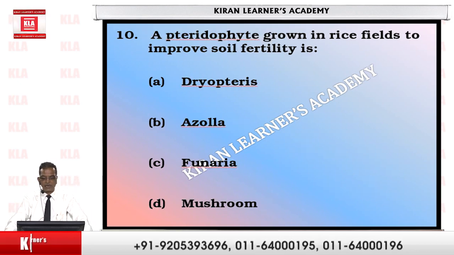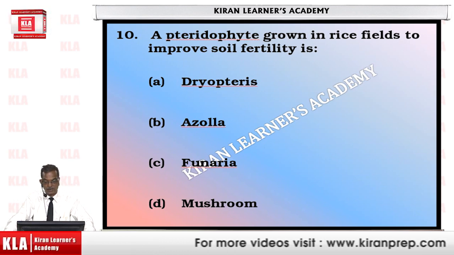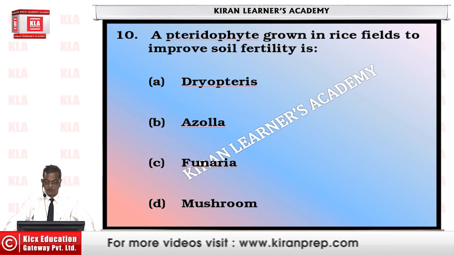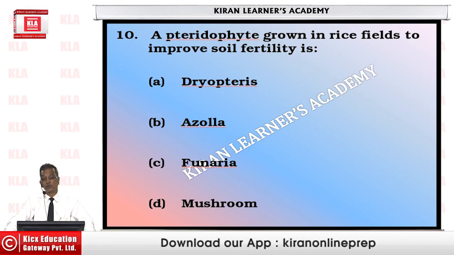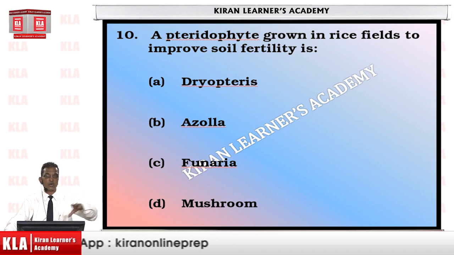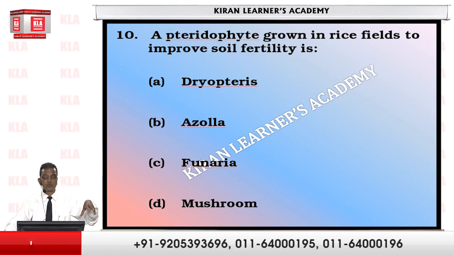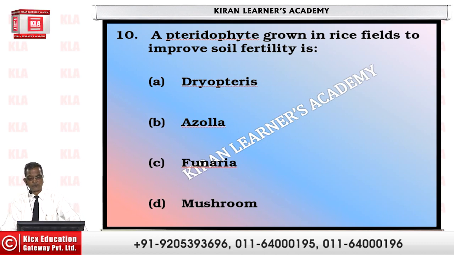Next, a pteridophyte grown in rice fields to improve soil fertility is: Dryopteris, Azolla, Funaria, or mushroom. Mushroom is a fungus, Funaria is a moss. So we are left with two options, Dryopteris and Azolla. Dryopteris is the fern that you see in the sitting rooms of people. In order to decorate their sitting rooms, people normally keep some fern plants in the corridors or inside the room. Those fern plants are none but the type of Dryopteris. So we are left with Azolla.